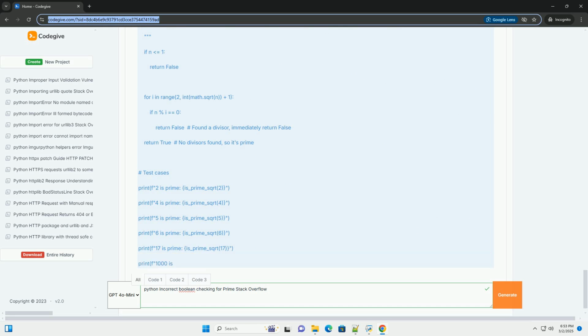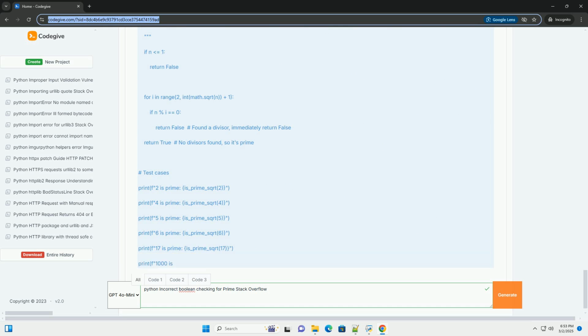Debugging strategies. If you're encountering issues with your prime number algorithm, these debugging techniques can help. Print statements. Insert print statements within the loop to track the value of i, n % i, and is_prime at each iteration. This allows you to visualize the flow of execution and identify where the logic is going wrong. Debugger. Use a debugger, like those available in IDEs like VS Code or PyCharm, to step through the code line by line, inspect variables, and set breakpoints.